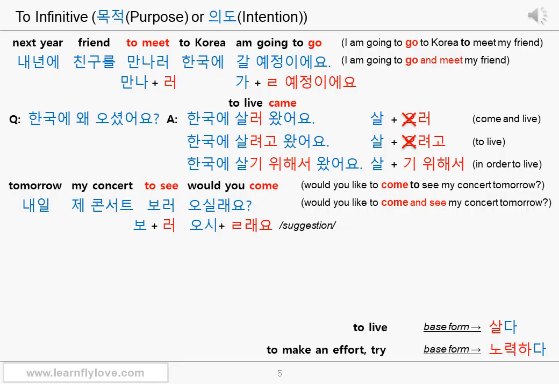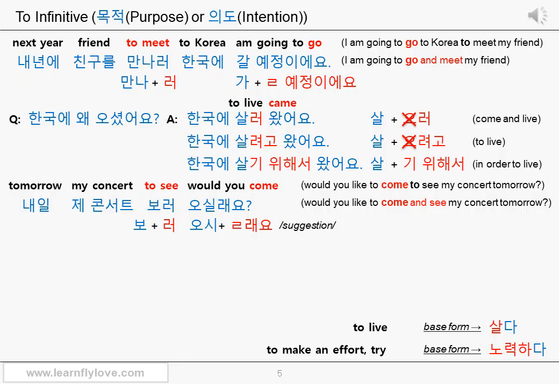내일, tomorrow. 제 콘서트, my concert. 보러, to see. 오실래요? Would you like to come? 내일 제 콘서트 보러 오실래요? Would you like to come to see my concert? Or would you like to come see my concert? Right? Like this, the connective ending 으러, 러 can be used with the ending which expresses command or suggestion.